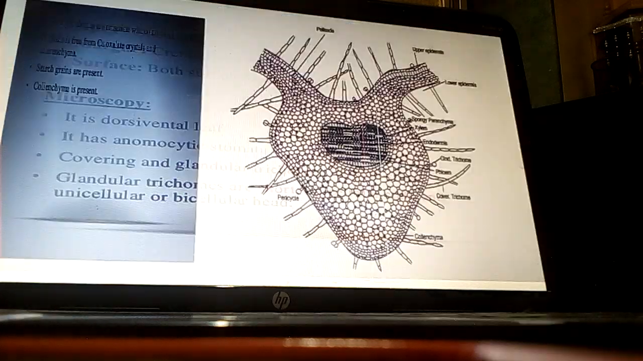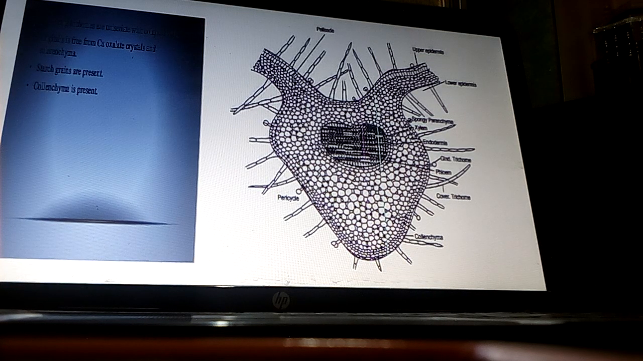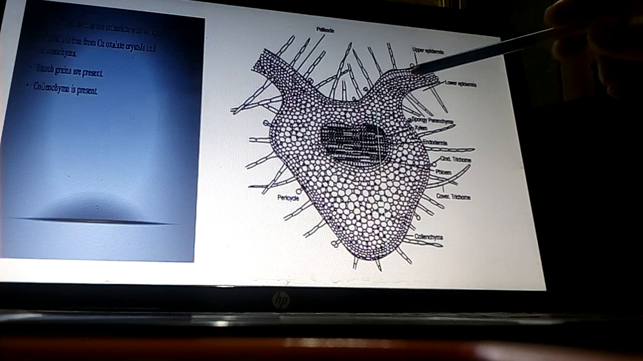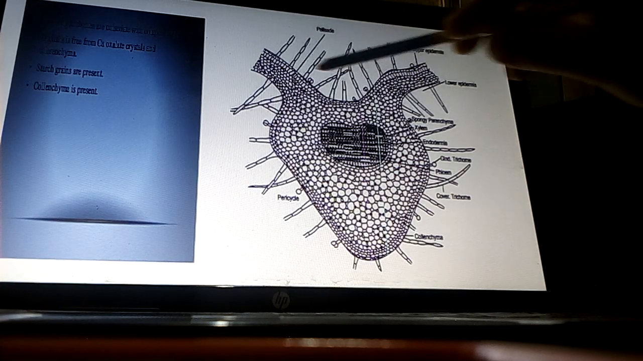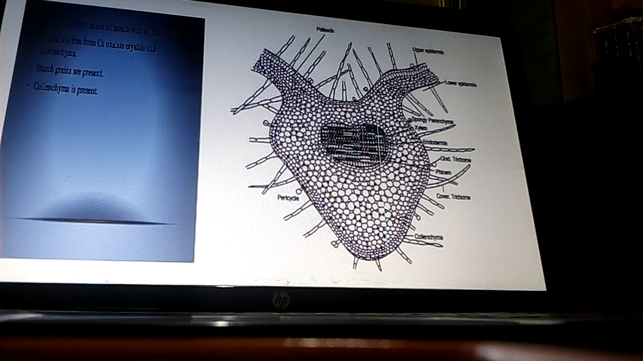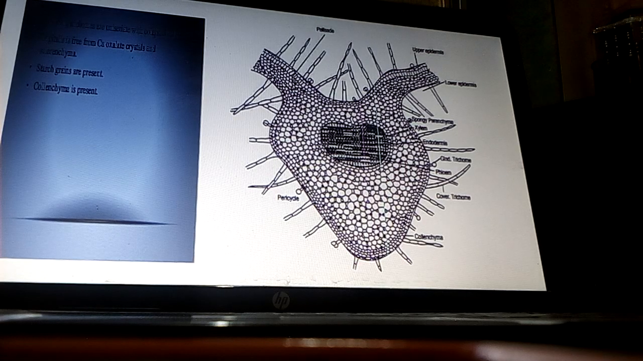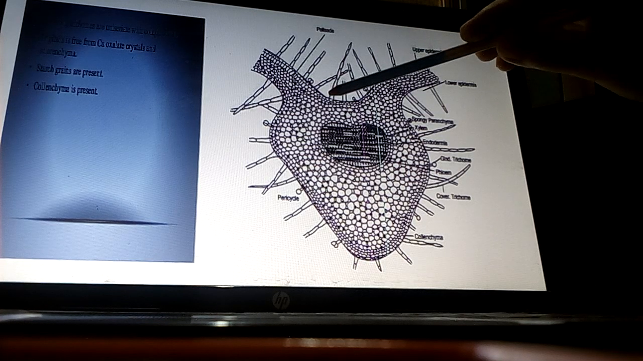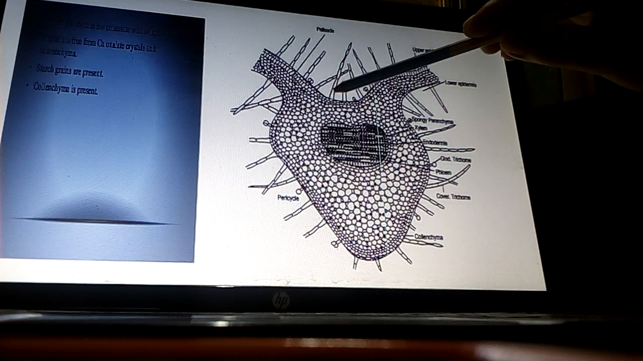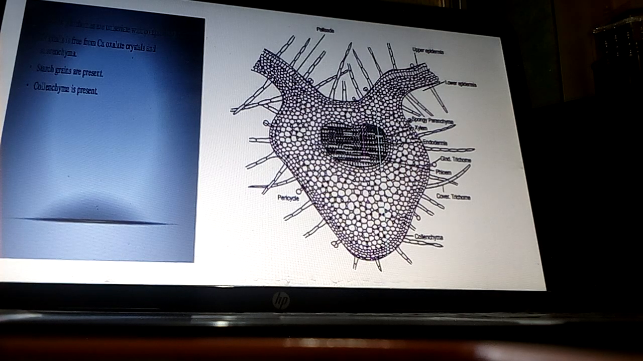Microscopy: when you take a transverse section of the leaf and see it under the microscope, you will find this type of structure. It is a dorsiventral leaf, and this portion is known as the lamina portion, and this one is the midrib portion, and these are the palisade cells you will see under each epidermal layer. The main or important characteristic of this leaf is collapsed, uniseriate, multicellular covering trichomes.